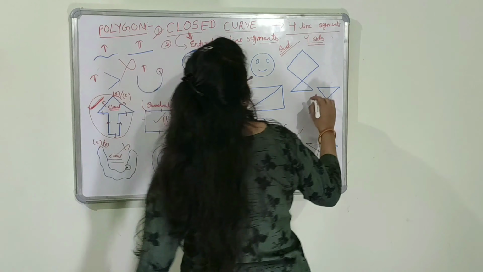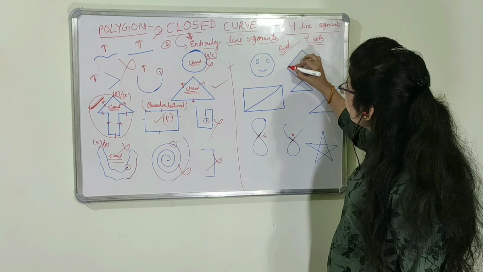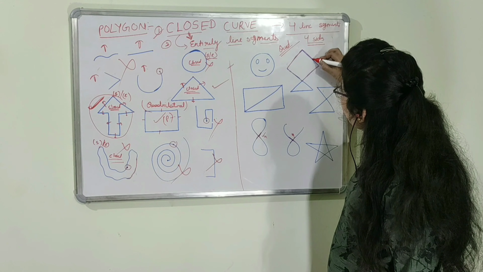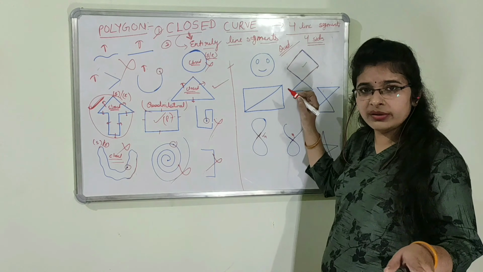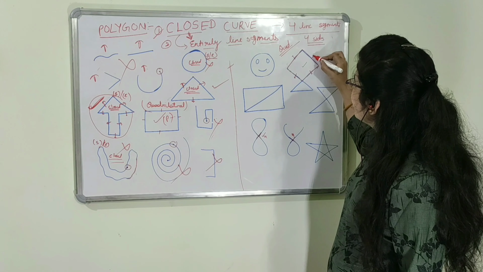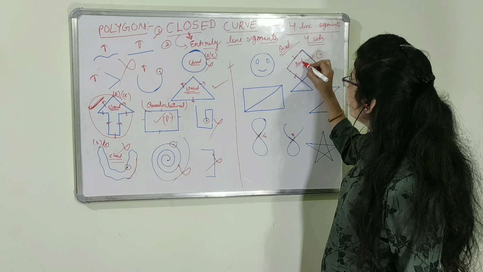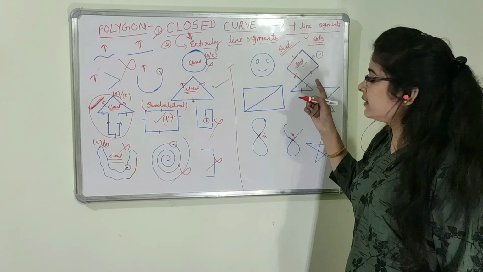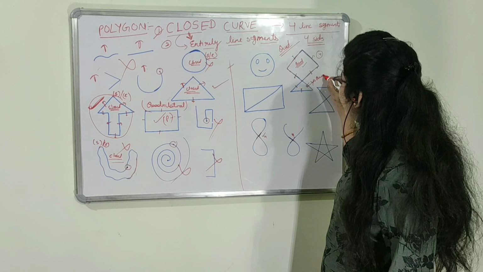Okay. Come to this. If we talk about only this part, केवल इस part की ही बात करेंगे. If we are not talking about the complete figure or complete shape, then see, it's a closed shape. Now, entirely made up of line segments. And how many line segments are there? 4. Therefore, this part of the figure is a quadrilateral. Now, come to this. 1, 2, 3. 3 line segments are there. Therefore, this part of this figure is not a quadrilateral.